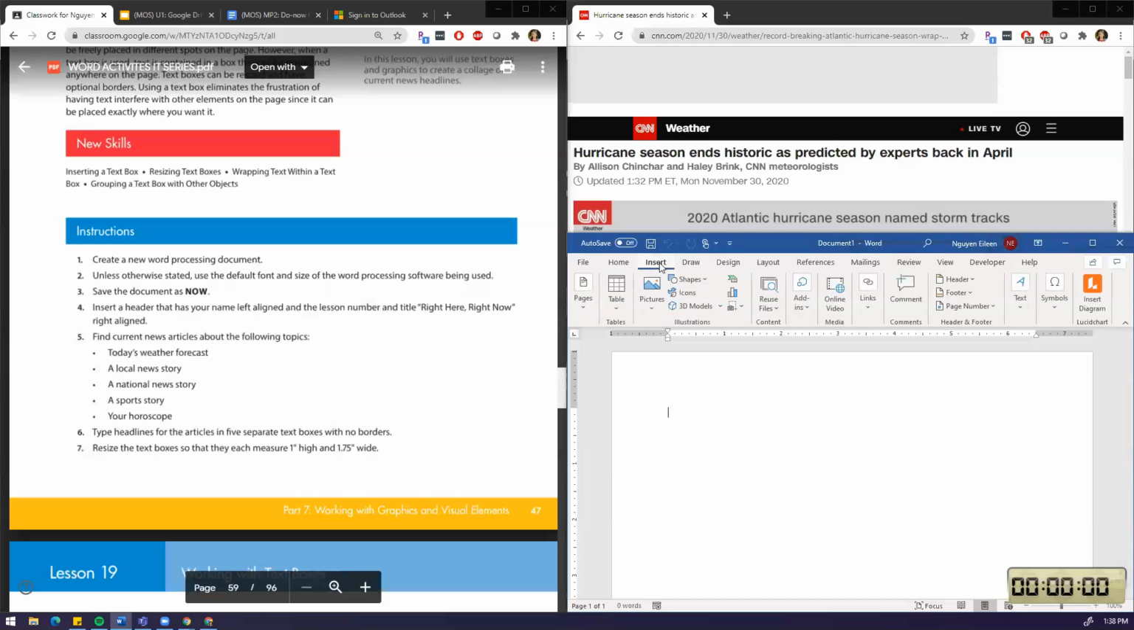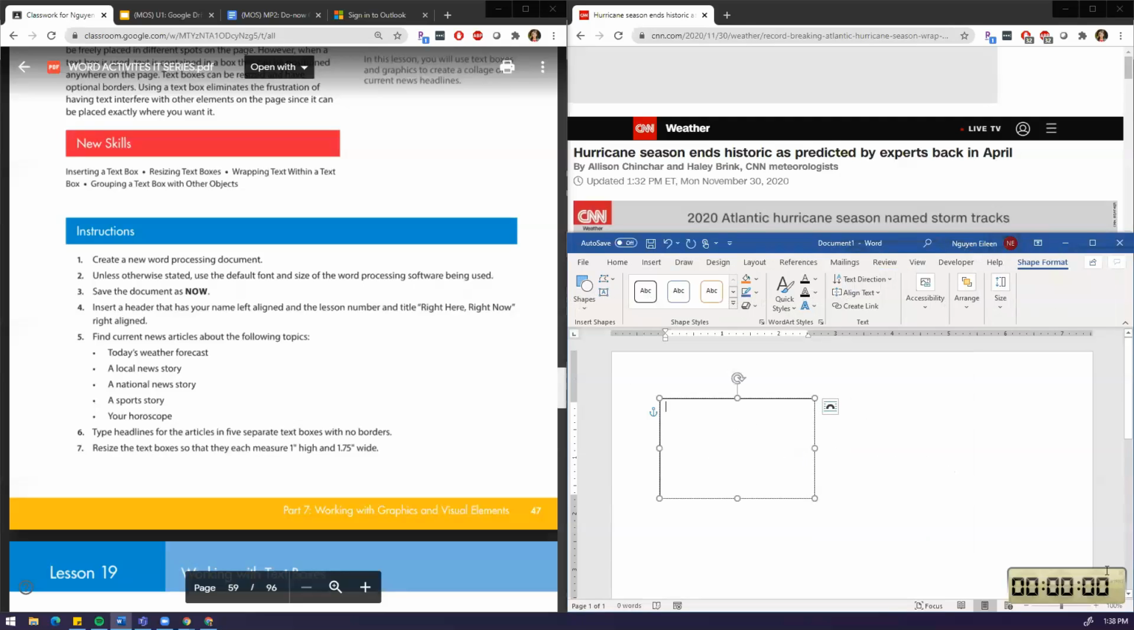So I go to insert and then I have to put a text box. Insert, and then right here is text. So this is a text box. Click text box. Another way to look it up is just to search and put text box. Either way is fine. So I just make a text box. I just made one, and then I type in that headline: hurricane season ends historic as predicted by experts back in April. Check your spelling. Okay, so that's one text box.